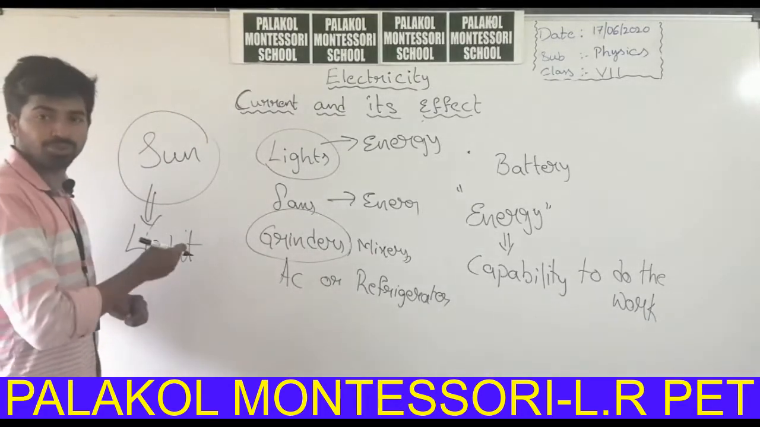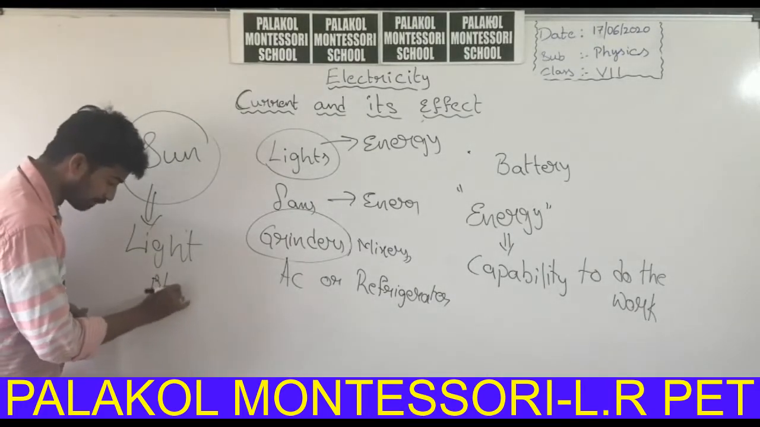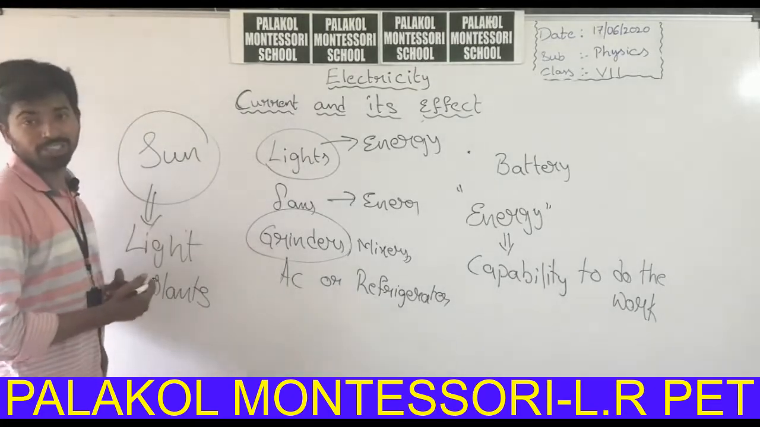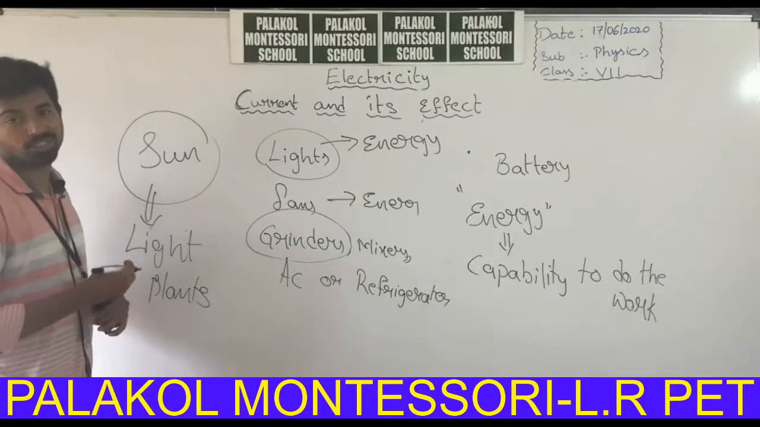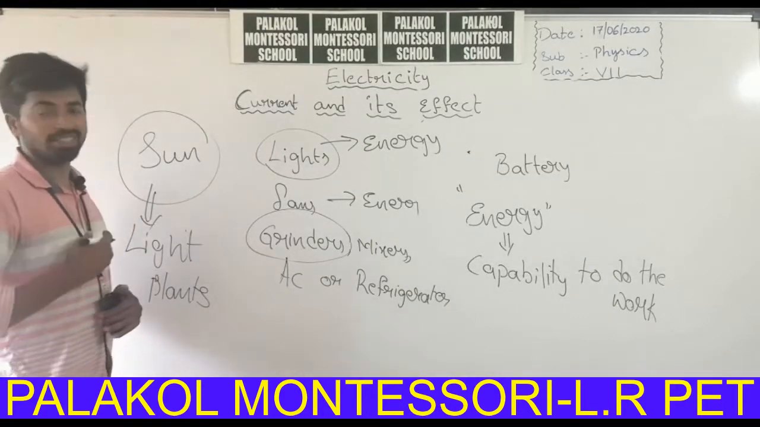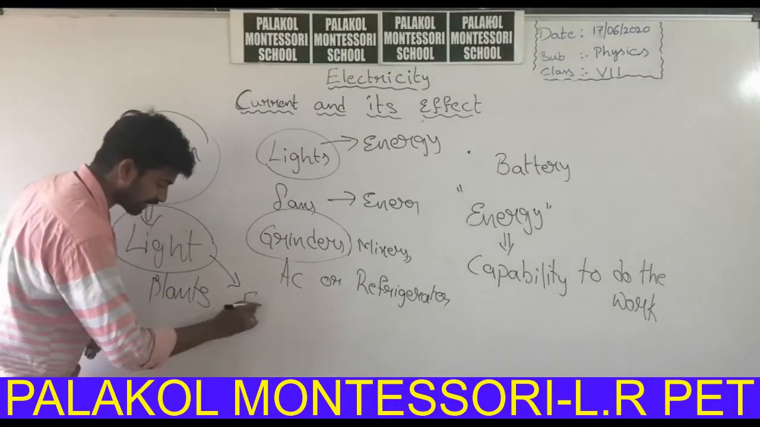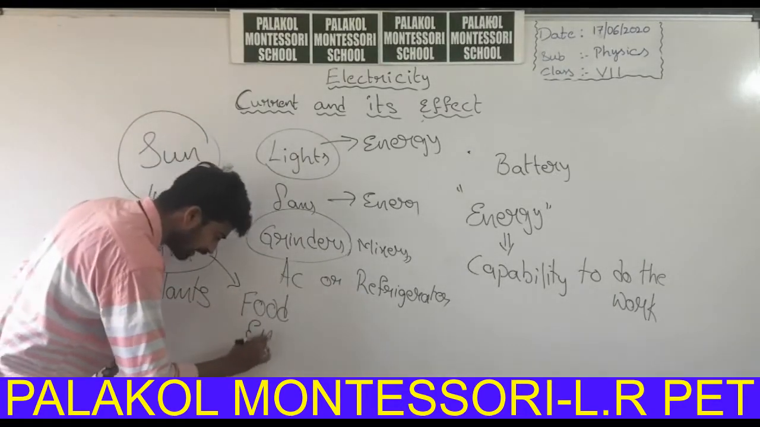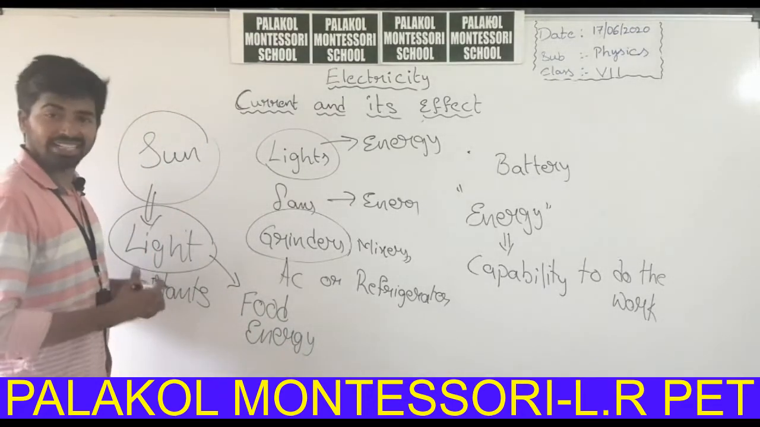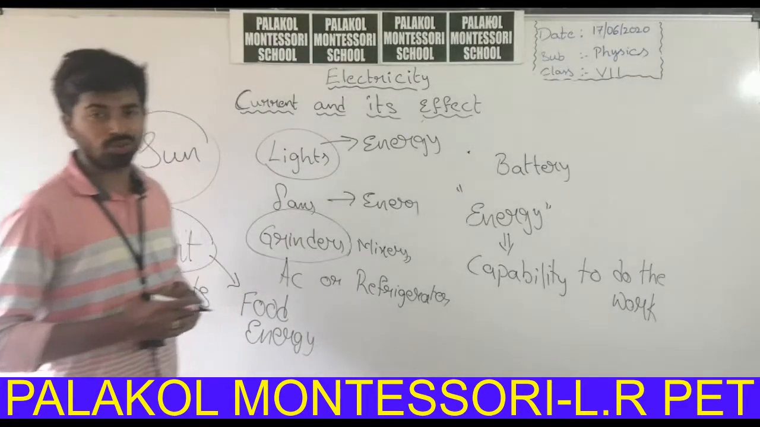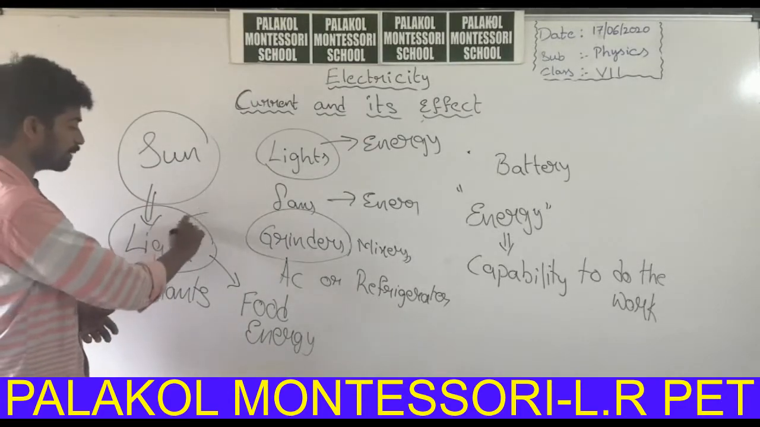This light energy is used to prepare food by the plants. The plants will absorb the light and make food by the process of photosynthesis. You may know about photosynthesis. What is the process of photosynthesis? The plants will absorb the sunlight and utilize light energy to create food energy. We will consume this energy and we will get some energy. So indirectly all the species depend on the light. So light is nothing but energy.